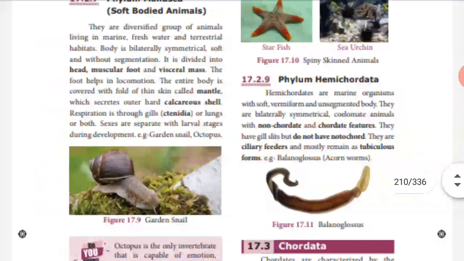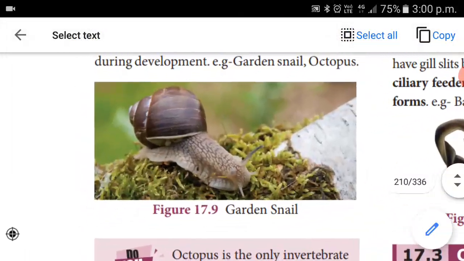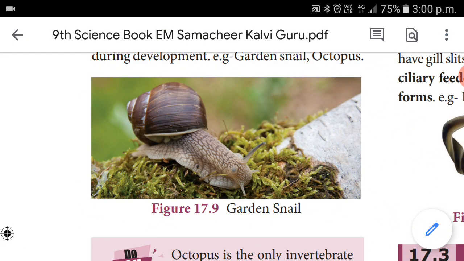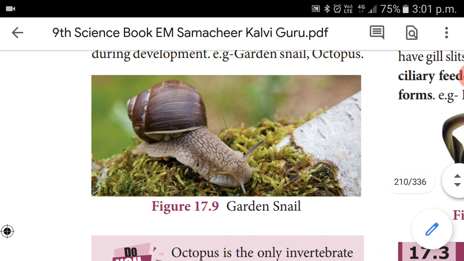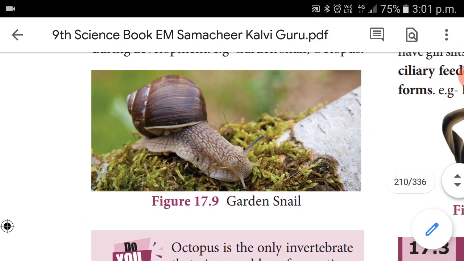Body is bilaterally symmetrical and soft without segments. Here there is no segments. And it is divided into head, muscular foot and visceral mass.